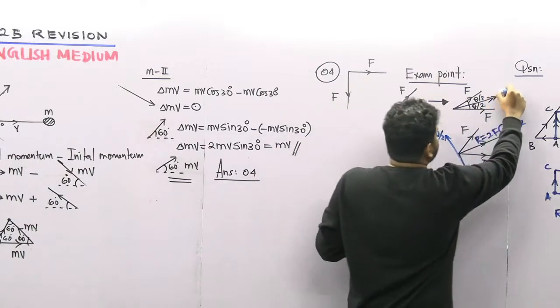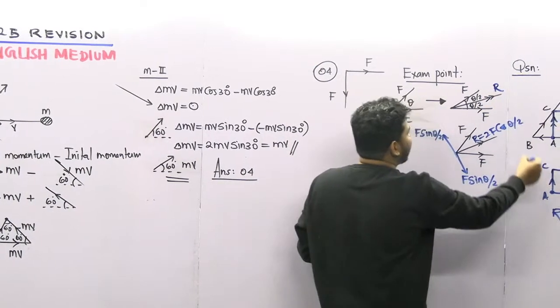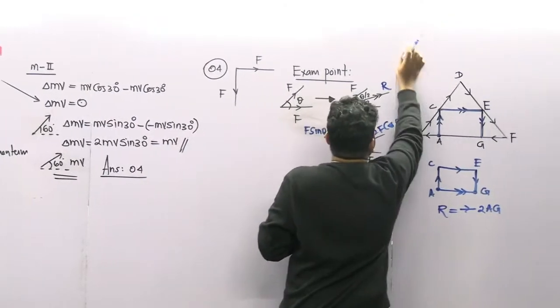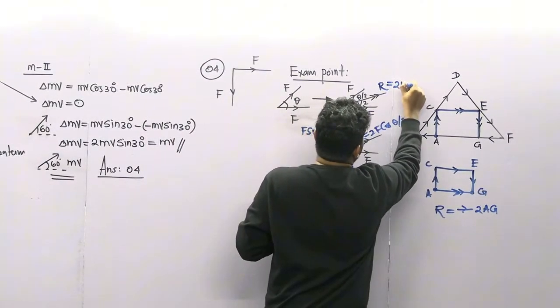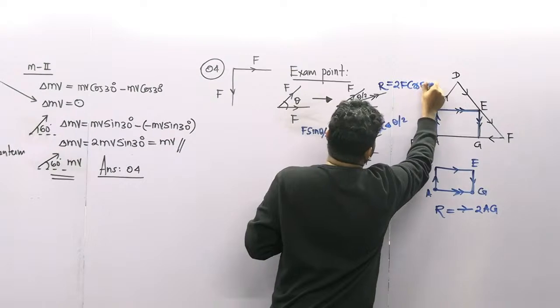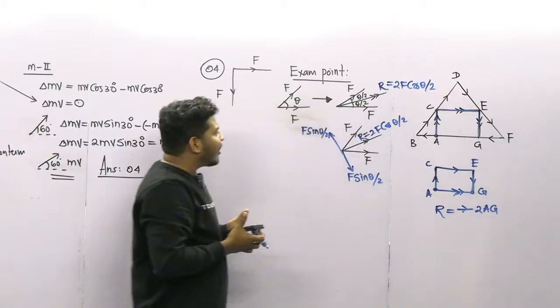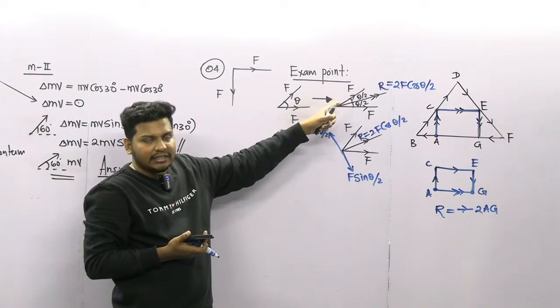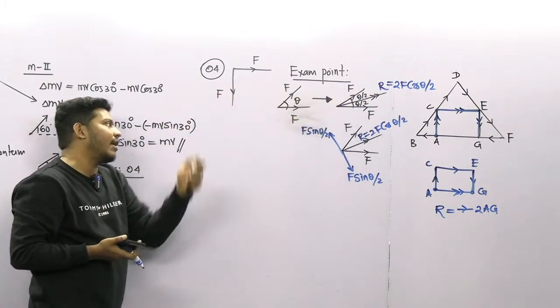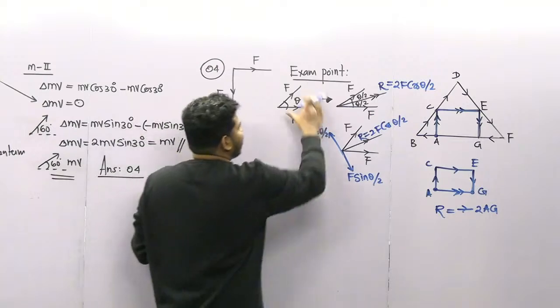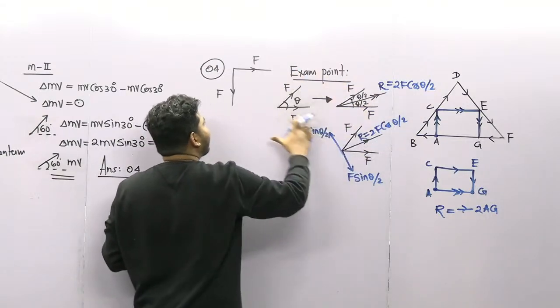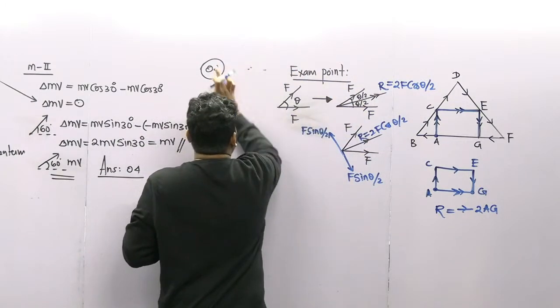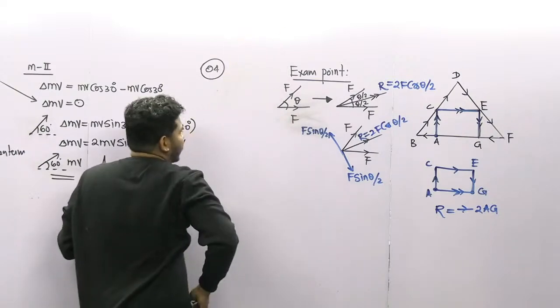So the resultant here, guys, is 2F cos theta by 2. If you remember this one, you can easily get the answers like this. This is the exam point you should remember. Let's move to the A, B and C vectors.